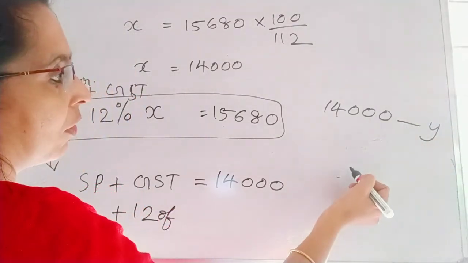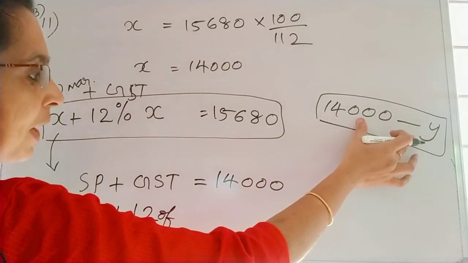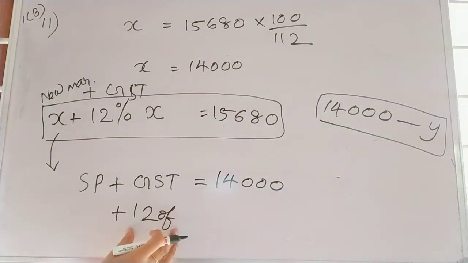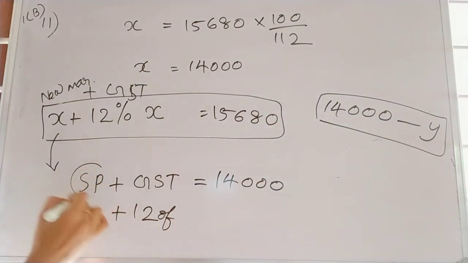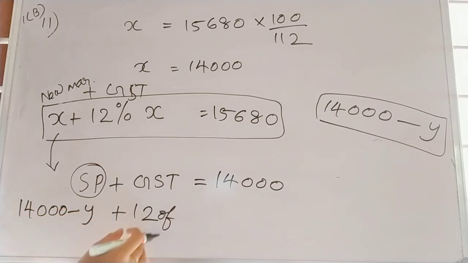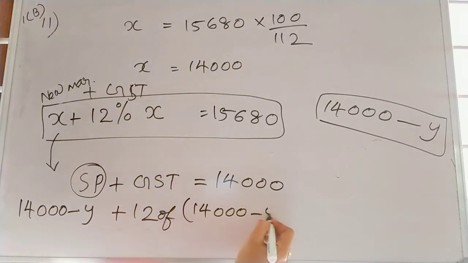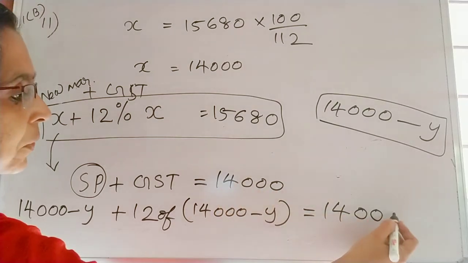So the new price is 14,000 minus Y, plus 12% of the same, is equal to 14,000.